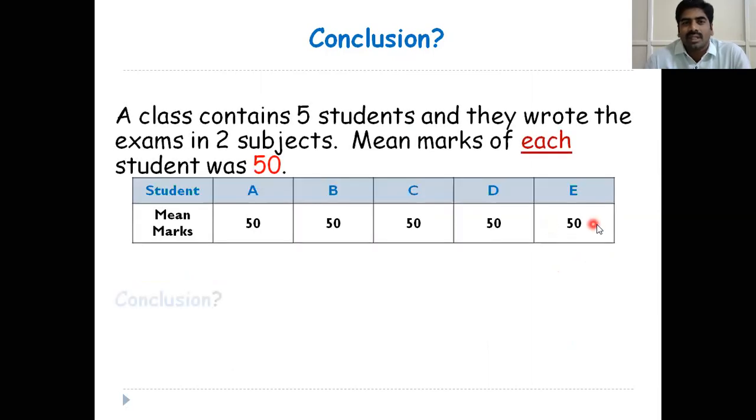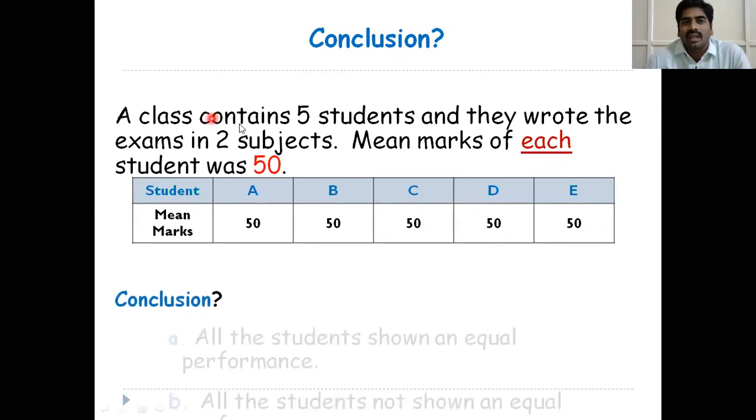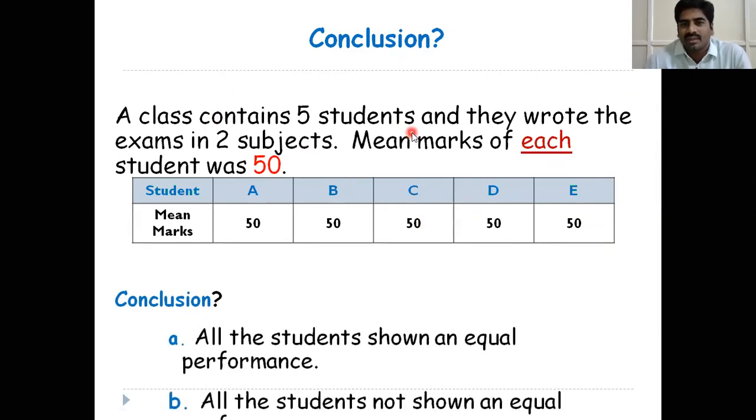See here, tell me what is our conclusion. A class contained 5 students and they wrote exams in 2 subjects. The mean marks of each student was 50. Here, these are the students, student A, B, C, D, E. Total 2 subjects are there and A got mean marks 50, B also got 50, C 50, D got on average 50 marks, and E also got average 50 marks.